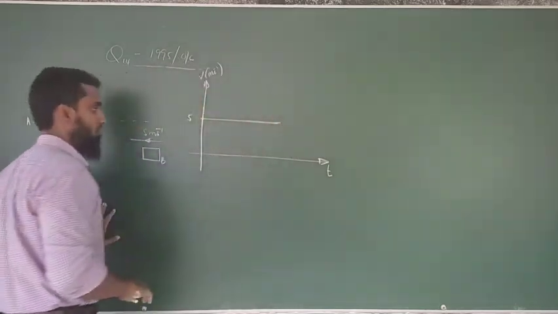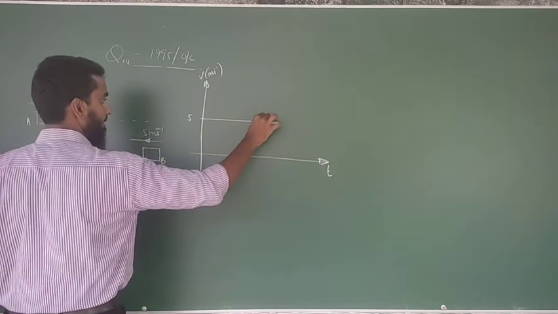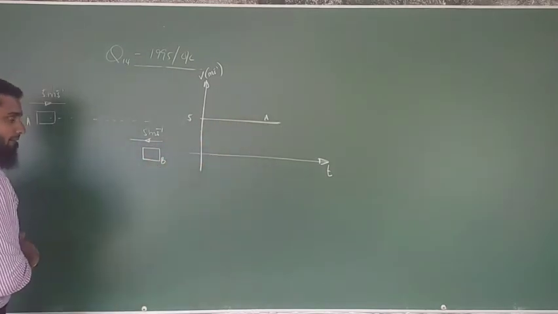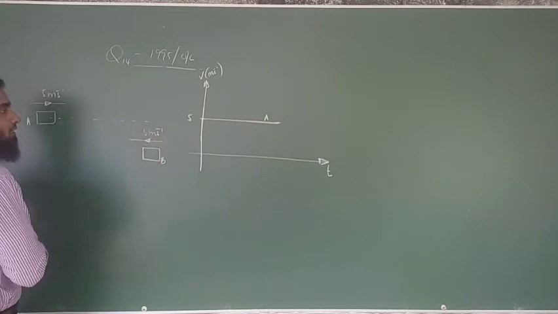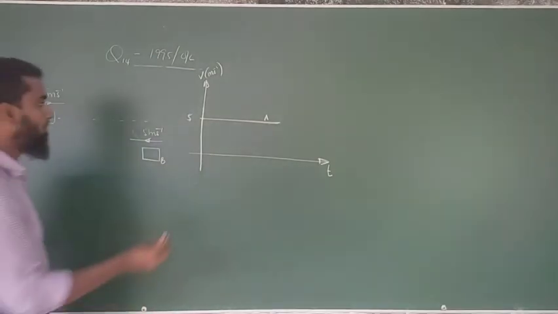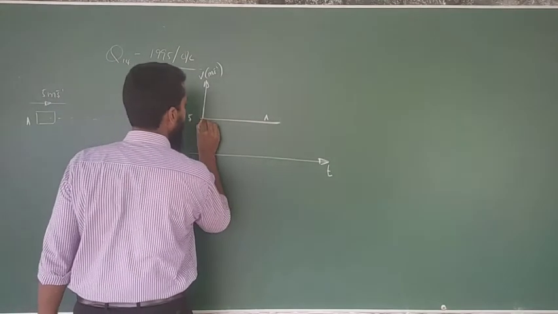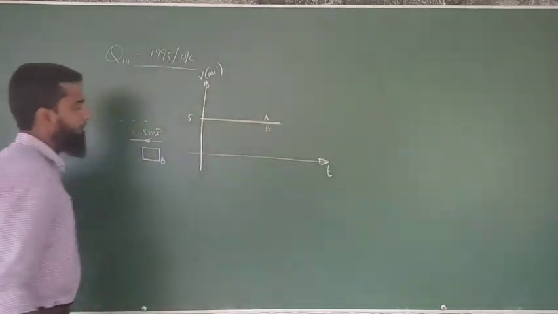Continuously I am going to draw this. Now if you consider B, B has the same value, then we will try to draw the graph for B like this, and we will put B.